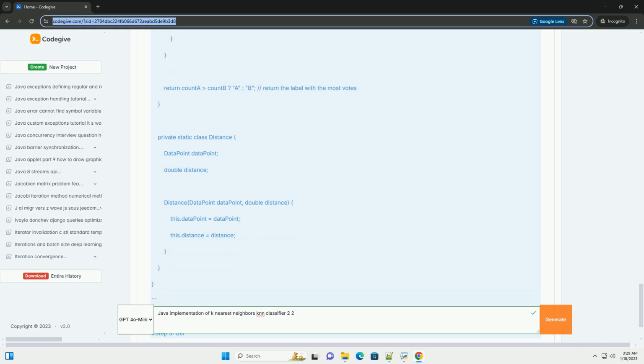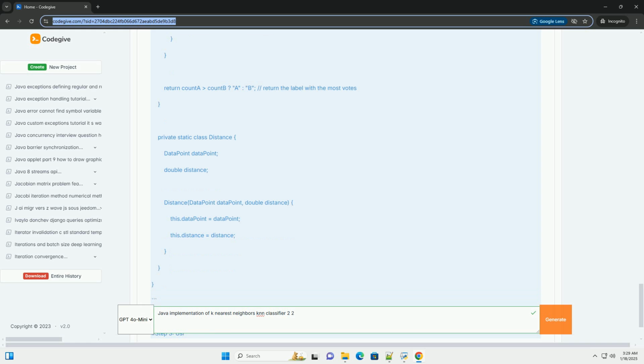Here's a simple implementation of the KNN algorithm in Java. Step 1. Create a data point class. Step 2. Create the KNN class. Step 3. Using the KNN class. Now, let's create a main method to use the KNN class and classify a new data point.